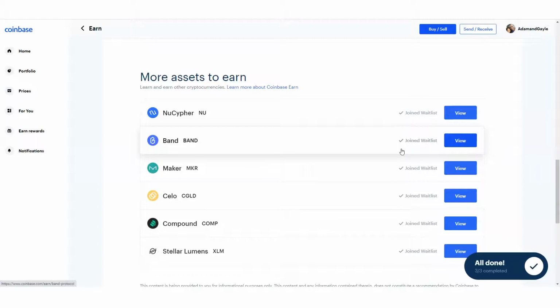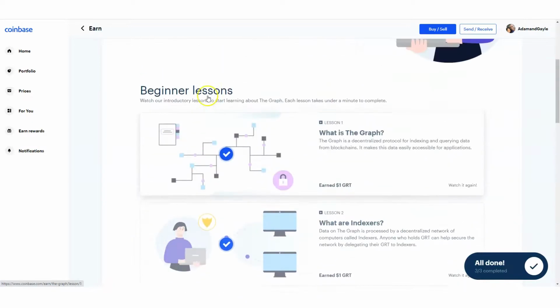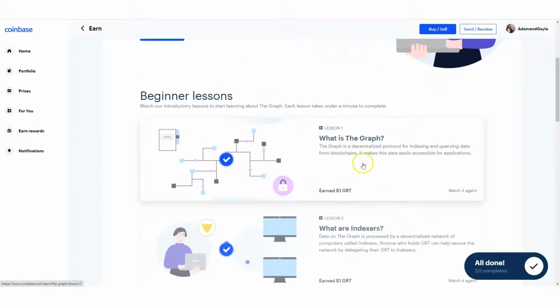Why not? It's a good way of doing it. I like the fact that some of these projects are allowing you to go through the process, learn a little bit more about these assets, and you get rewards from it. And it only takes a couple of minutes, and they're really, really simple and really, really easy.